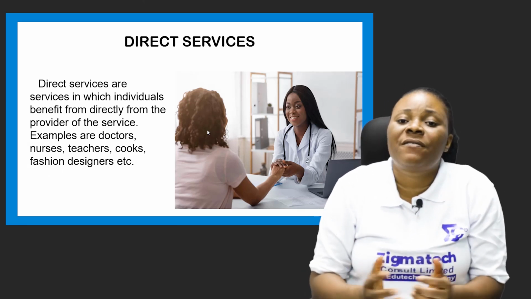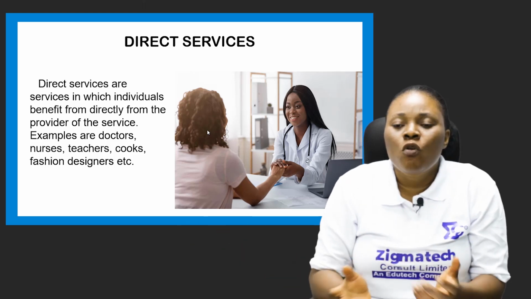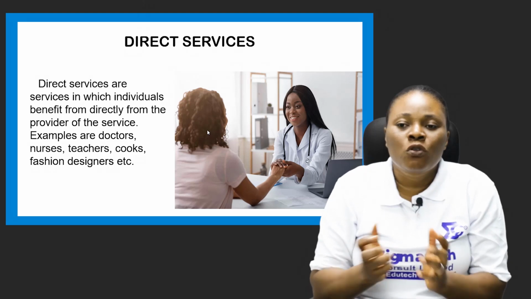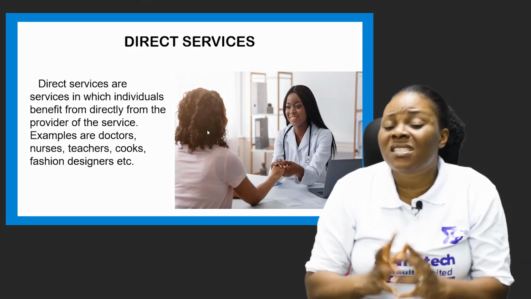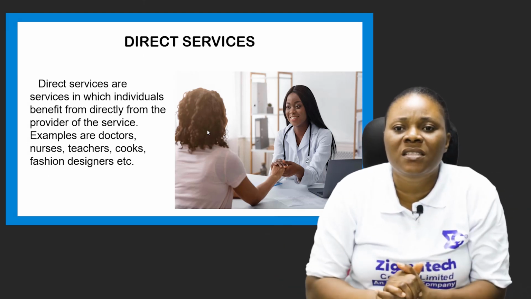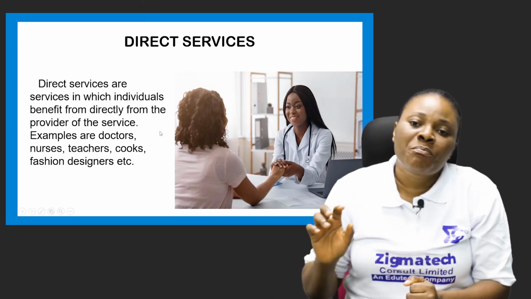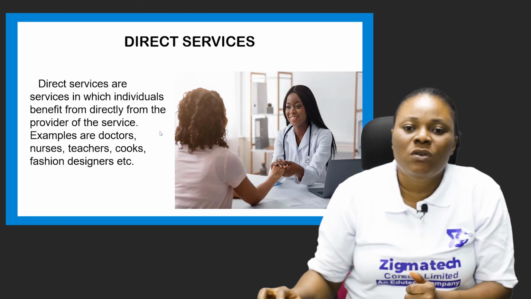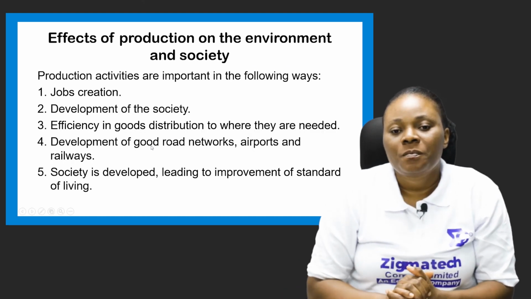Imagine if you live in an environment where you don't have access to good food, good water, good clothes, good shelter. Will you be comfortable in such an environment? The answer is no. But production helps to bring about all these things around you. So you can see how important production is to individuals and even to the general public.